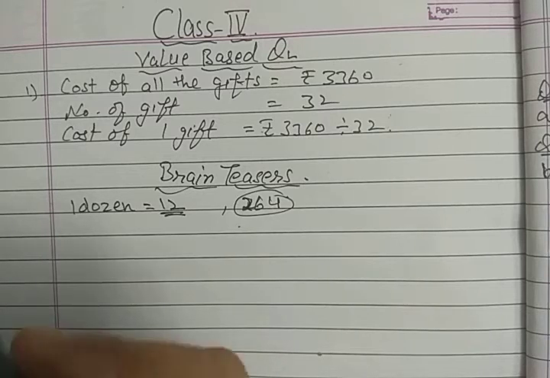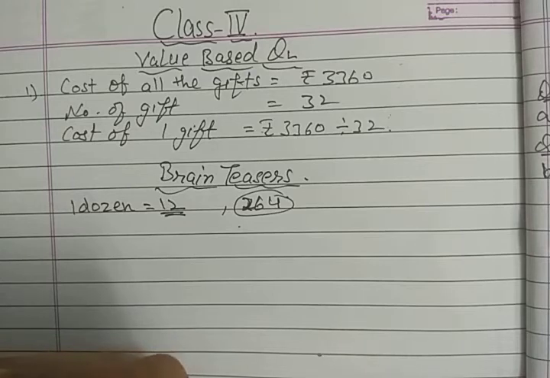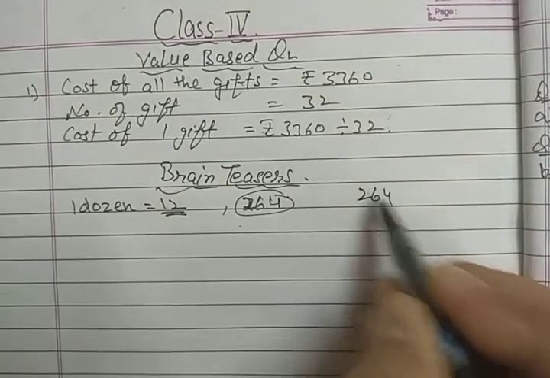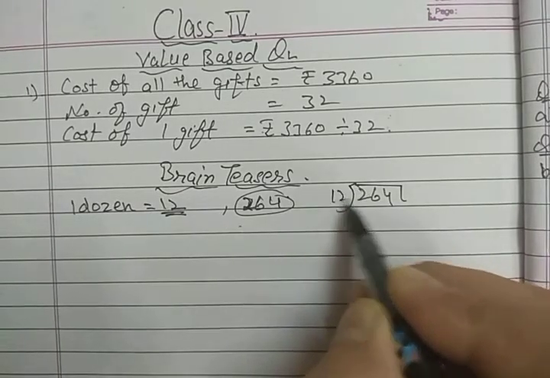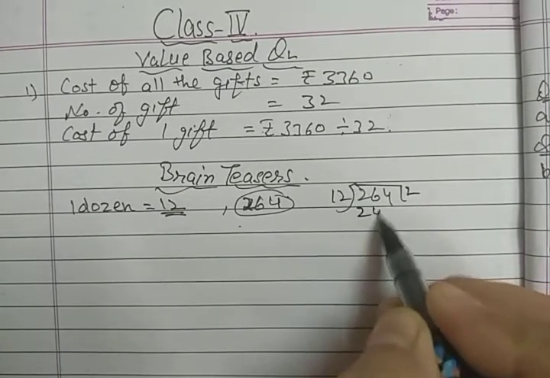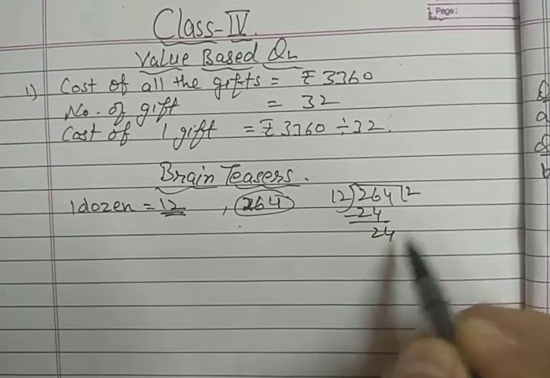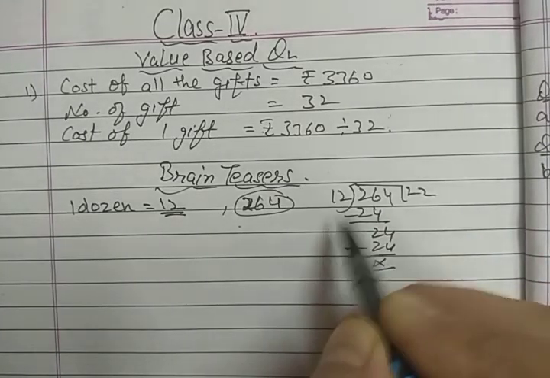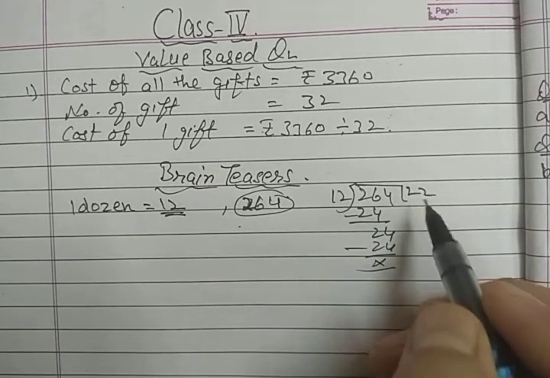So whenever you have to distribute the given thing in equal parts, that means you have to divide. So 264 divided by 12. 12 2s are 24. So you have 24, then again 12 2s are 24. So your answer is 22. So there are 22 dozens in 264.